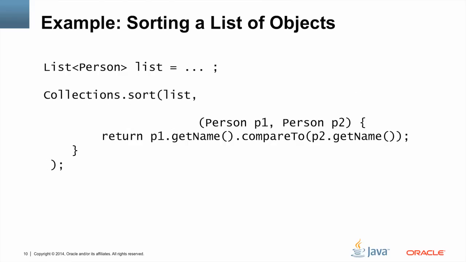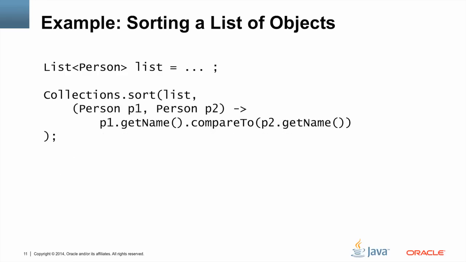Let's erase the clutter from the code here. What we're left with is the essence of the function that we want to pass to the Collections.sort method. It takes two parameters, p1 and p2, both of type Person, and there's an expression here that calls a couple of methods on them and returns the result of comparing the names of each person. We can rewrite this into our first lambda expression. It's just a function. You can see the two parameters here and the expression that's evaluated to compare them. The parameters are on the left inside of parentheses, and they're separated from the body of the lambda expression by this new arrow syntax.